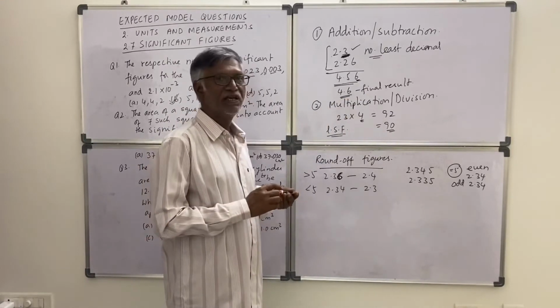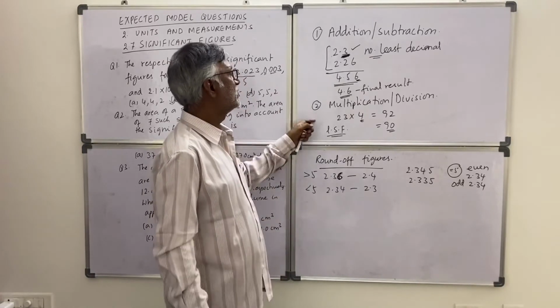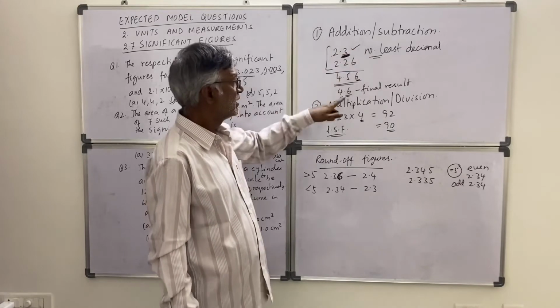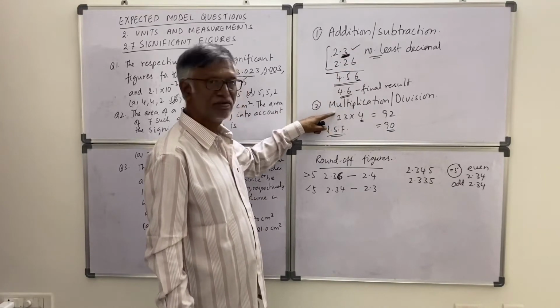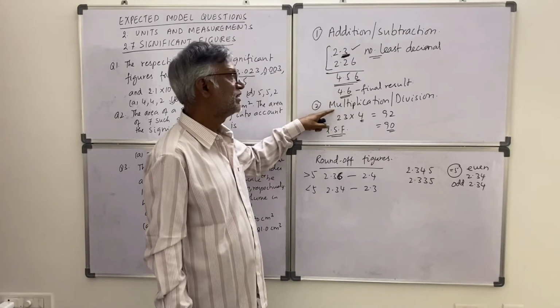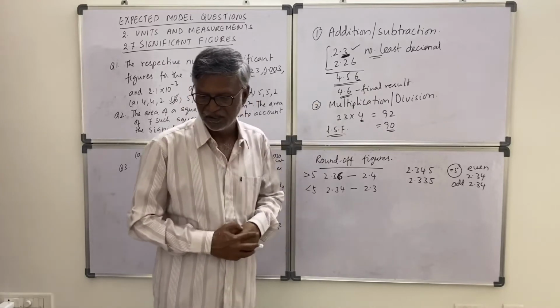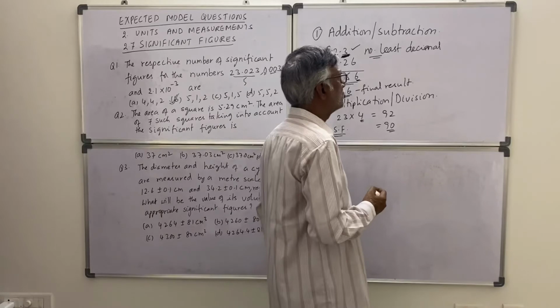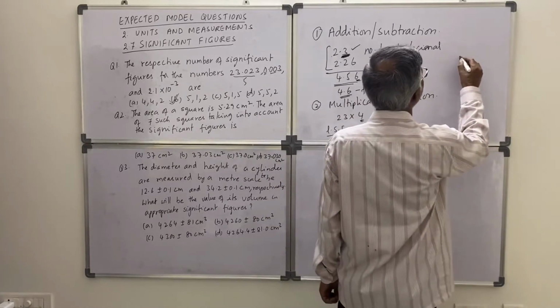Okay, remember this much. These are the two rules. Least number of decimals we have to keep in addition and subtraction. Least number of significant figures we have to keep in multiplication or division. Okay. And one more thing you need to learn is scientific notation.